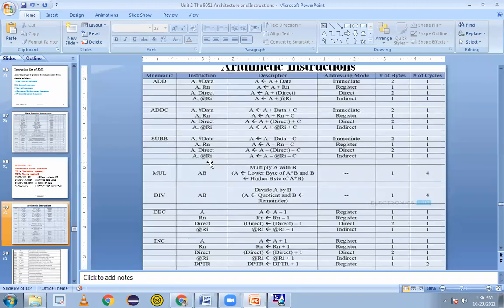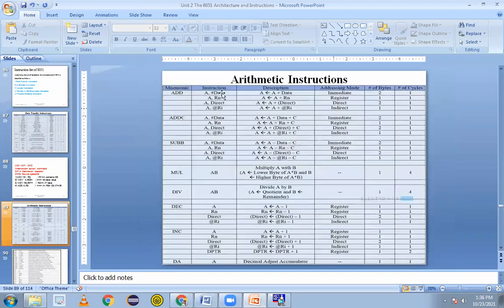Then simply MUL is there, and DIV is there, which we have to perform as instructions. So take this instruction. After the movement instructions, write down the next arithmetic instructions and take this part only. The next part we will see when we perform the instructions. Write down the arithmetic instructions and take the first one. I will dictate that part: ADD A, #data.